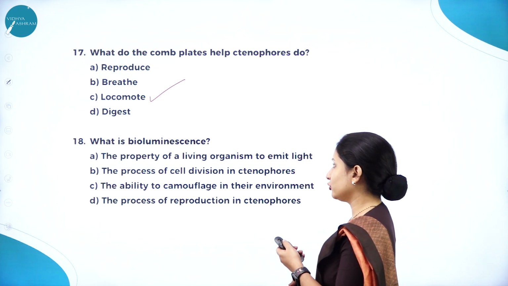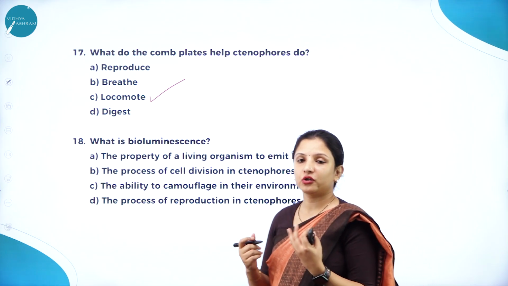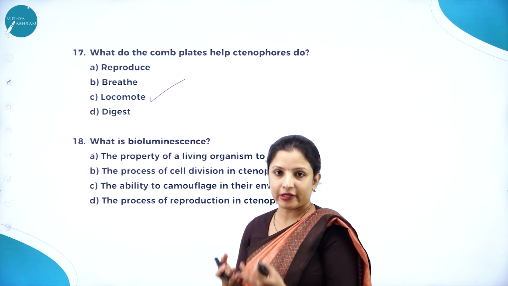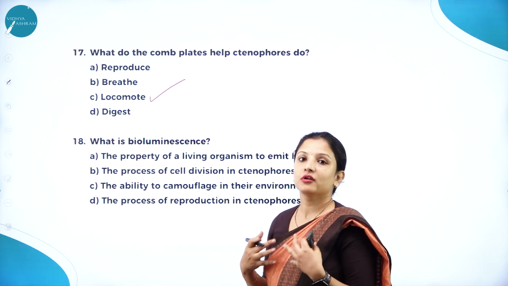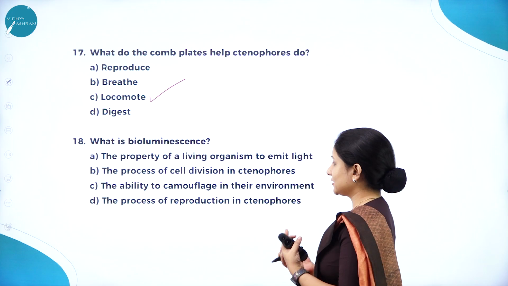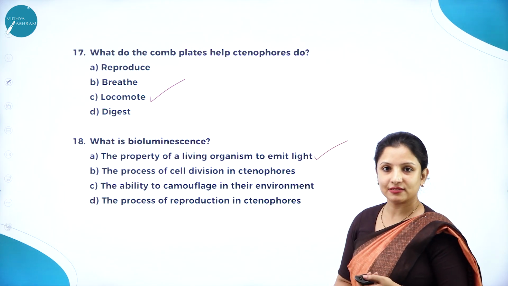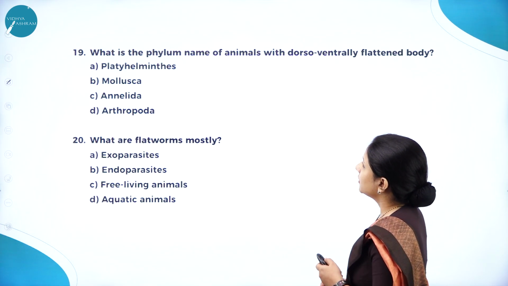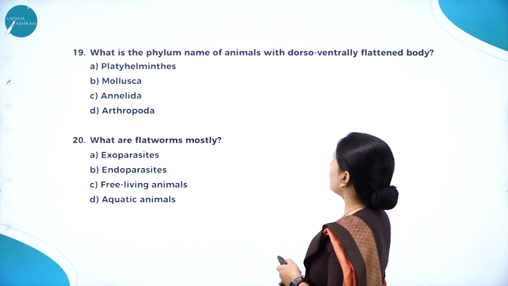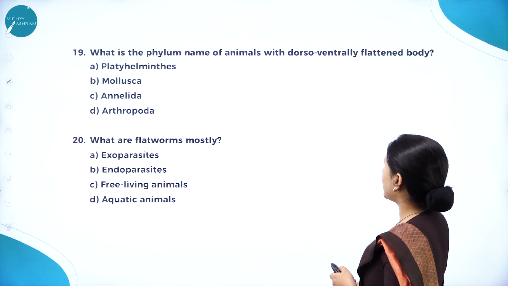Next, what is bioluminescence? So I told you ctenophores, one of the peculiar characteristics of them is bioluminescence, wherein they are capable of emitting light. So it is the property of a living organism to emit light. So option A is the right answer here. Next question. What is the phylum name of animals with dorso-ventrally flattened body?